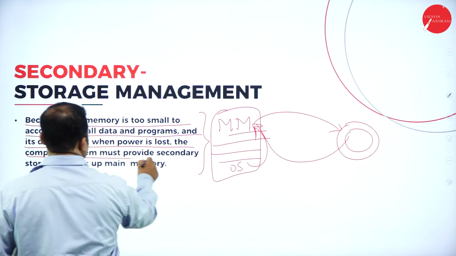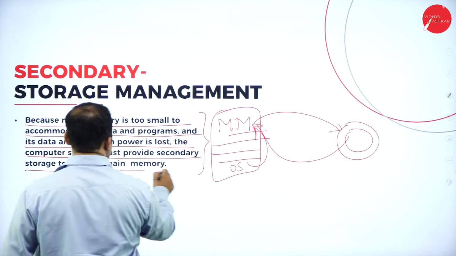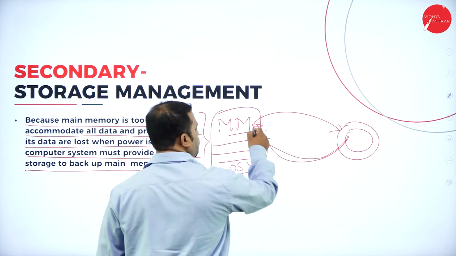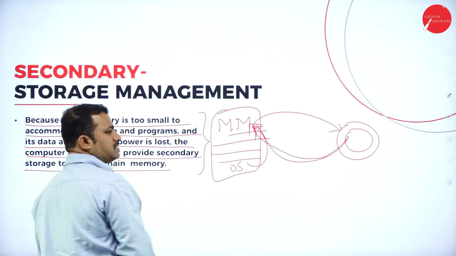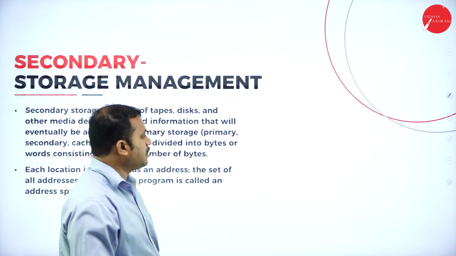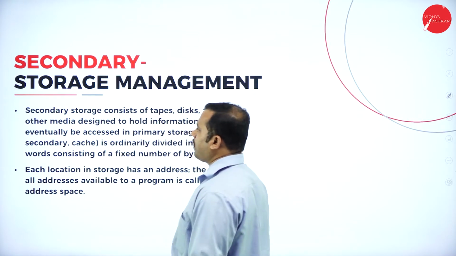The computer system must provide secondary storage to back up main memory. That is, to back up the information from secondary storage to the main memory, the operating system must provide the information to extract the details of it from secondary memory to the primary memory.